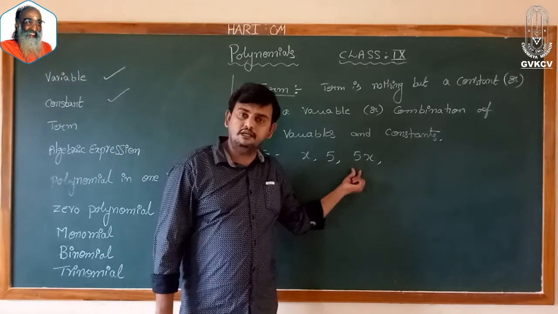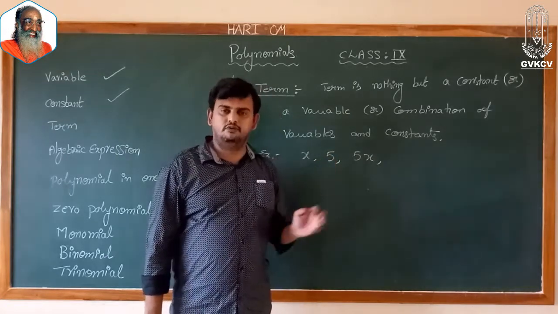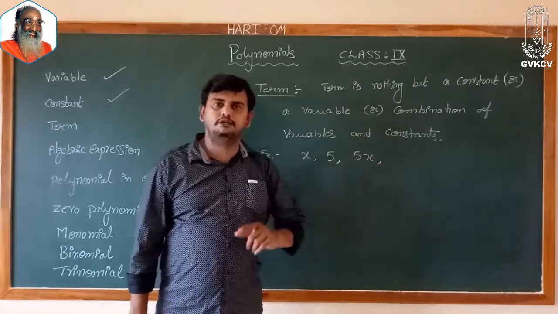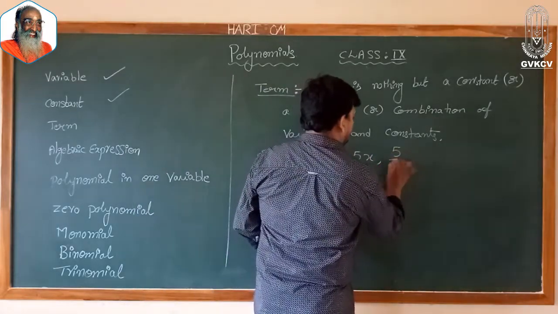The meaning of 5x is 5 into x. So 5x is also a term.